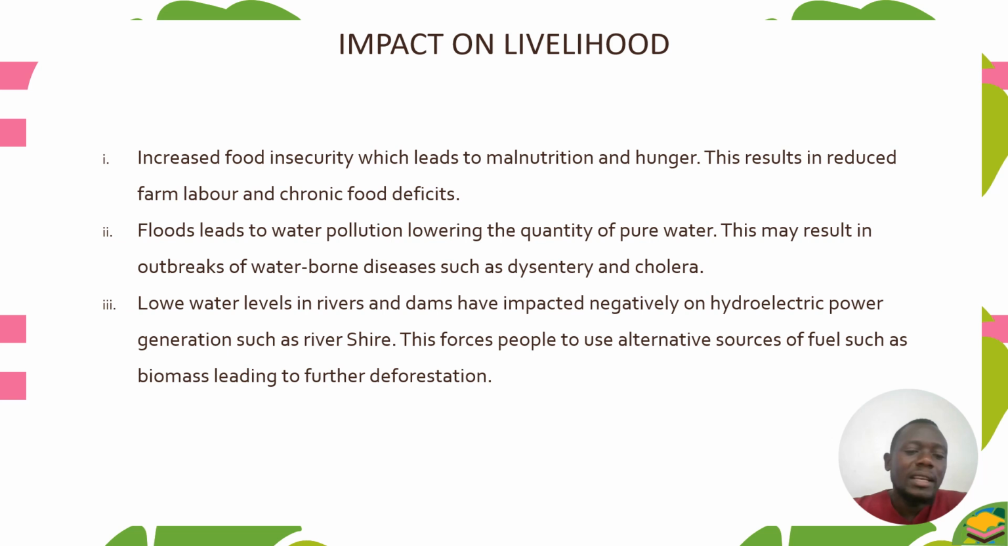So if the water bodies are low because of climate change, you find that the other water sources, talk of Shire River, we use Shire River to produce electricity. Therefore, because there is low production of electricity, people will need to use alternative sources such as firewood, which will further result in deforestation. So these are some of the impacts on the lives of the people.